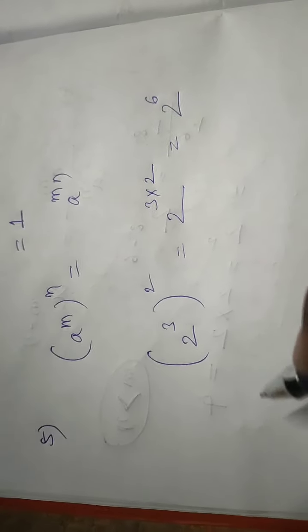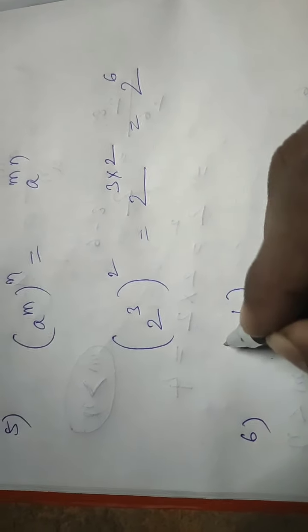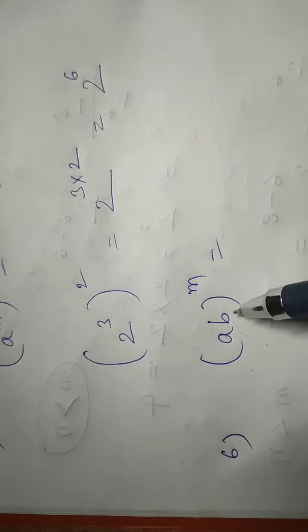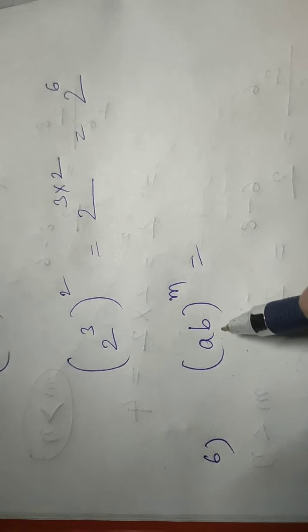Next, what is the next? Sixth formula: ab whole power m. What did you understand now? The two numbers a and b, in the sense, it is a product, a multiplication. It's a multiplication fact.